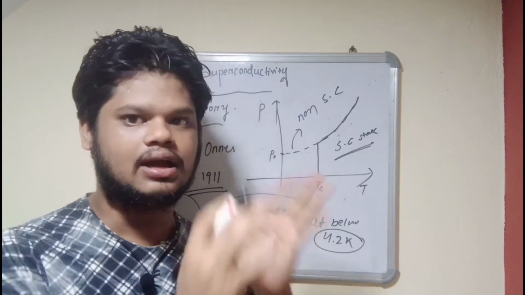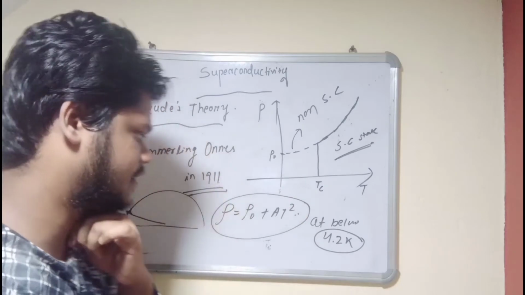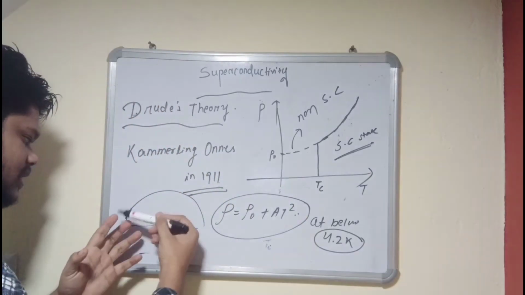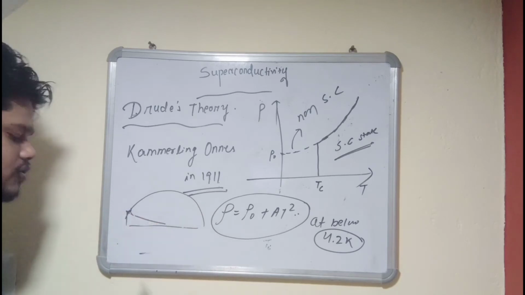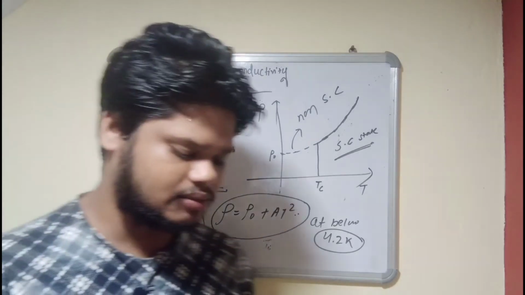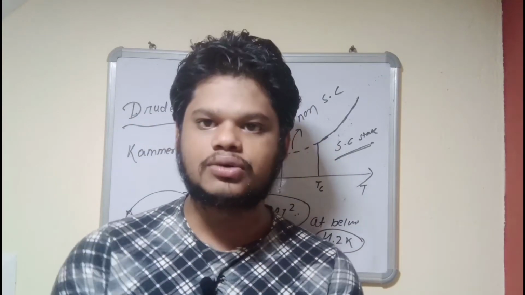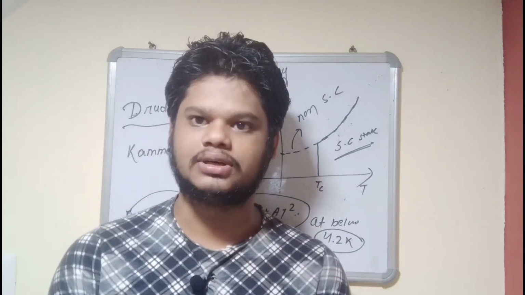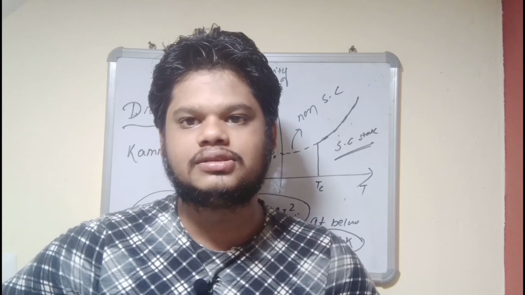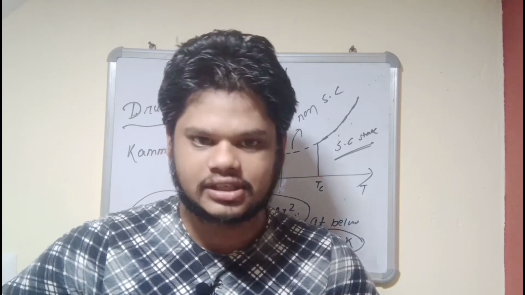We will discuss how he carried out that experiment. So he goes below this temperature. Now it is observed that it is not only a low resistivity. It is exactly 0 resistivity.